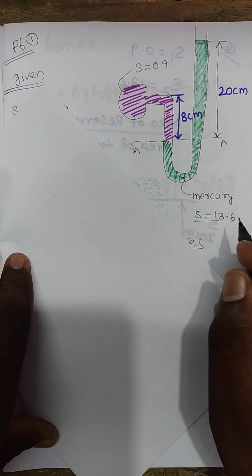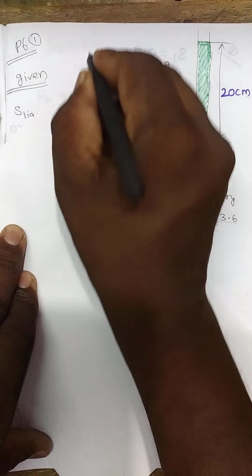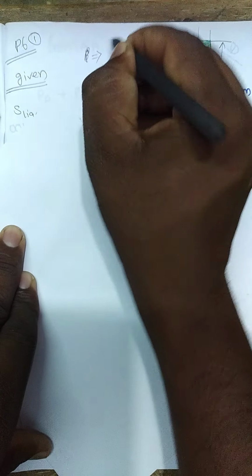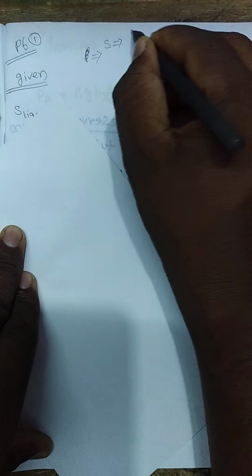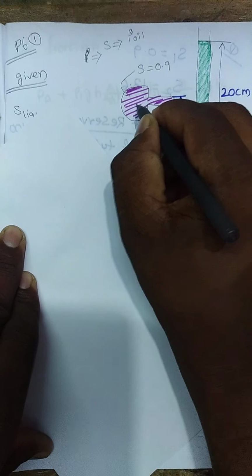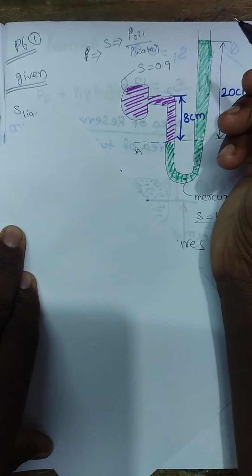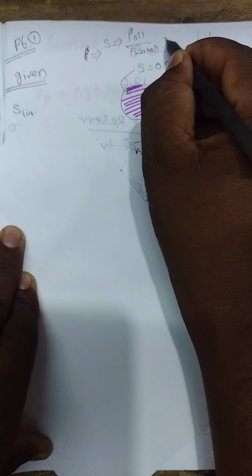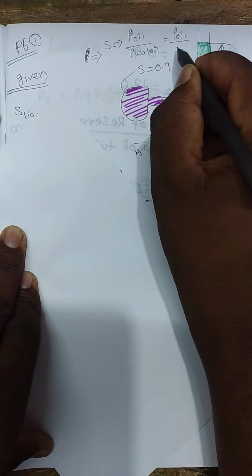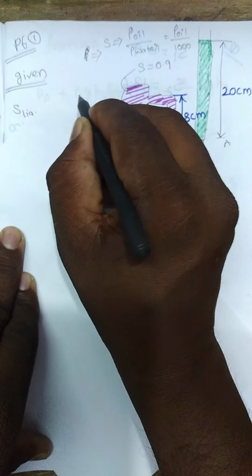If I know the specific gravity, how will I calculate density? Specific gravity is equal to density of oil divided by density of water. I don't know the density of oil, but water density is 1000, and the specific gravity is 0.9.